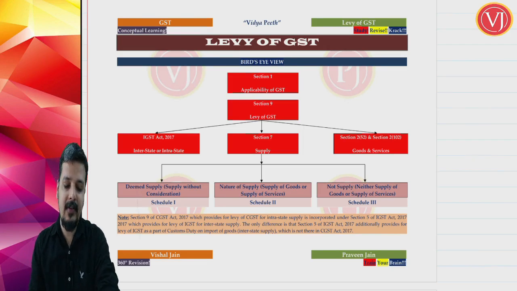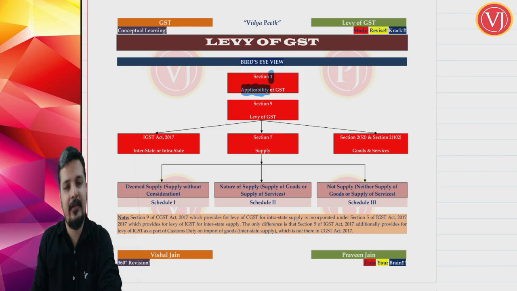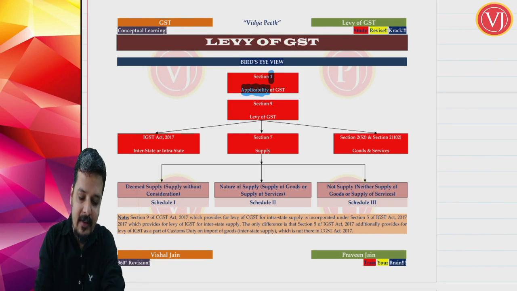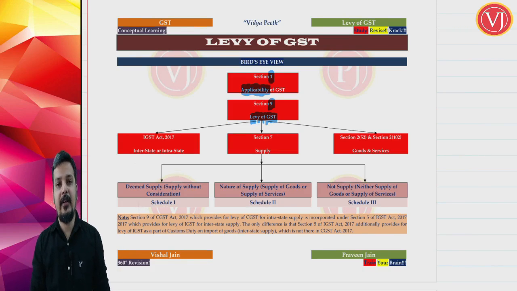Now when you talk about levy, first we'll be discussing section 1, that is applicability of GST. GST is applicable till which area? So first our discussion will be of applicability of GST. Then obviously, friends, we'll be discussing the charging section, that is section 9 of CGST Act, along with section 5 of the IGST Act, levy. Then we'll be focusing on levy of GST.